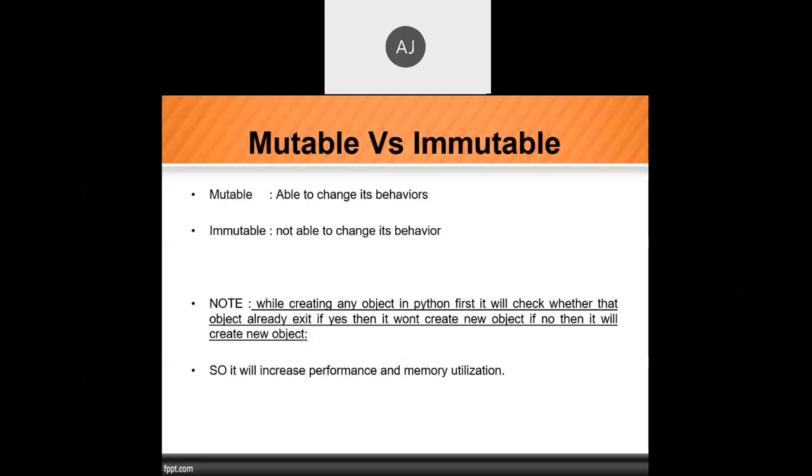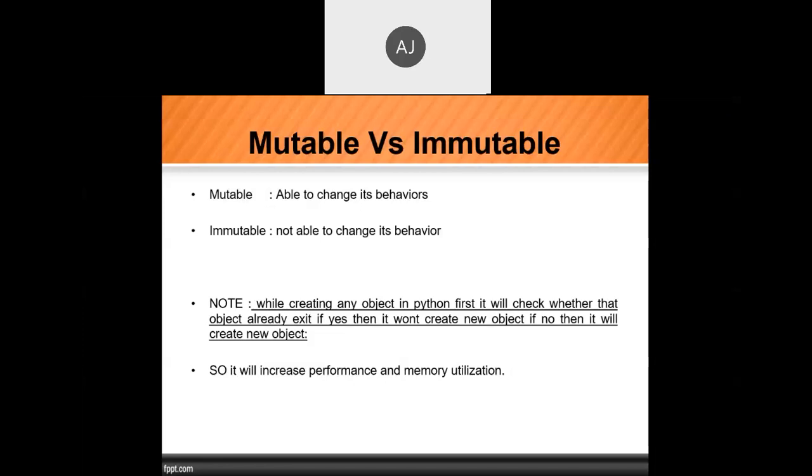First of all, we'll check the definition. What is mutable? Able to change its behavior. The mutable and immutable concept is already used in the C and C++ languages as variable and constant. What is a variable?